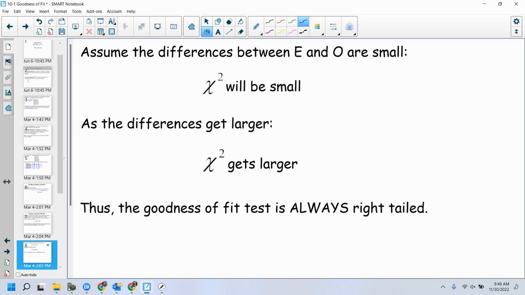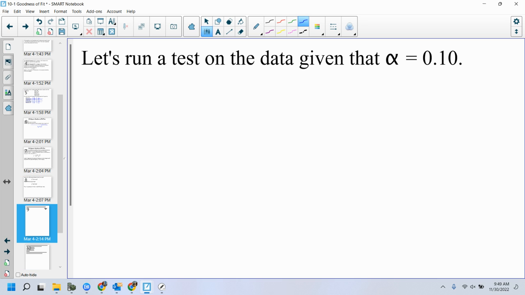If chi-squared, my test statistic, comes out to be less than the value of my table, well, then my distribution is okay. Can't really say that in terms of my hypothesis testing. I just have to say, well, I can't throw it out. I can't reject it. I can only fail to reject it. But it's always going to be right tail.